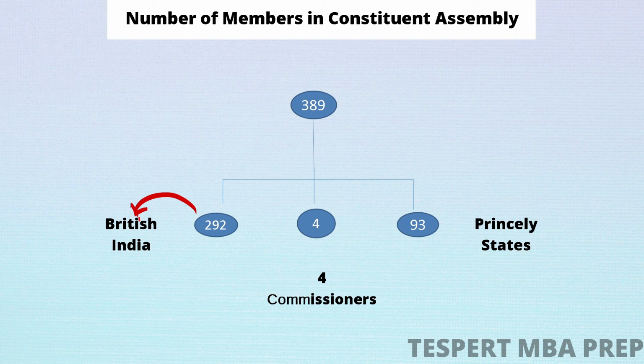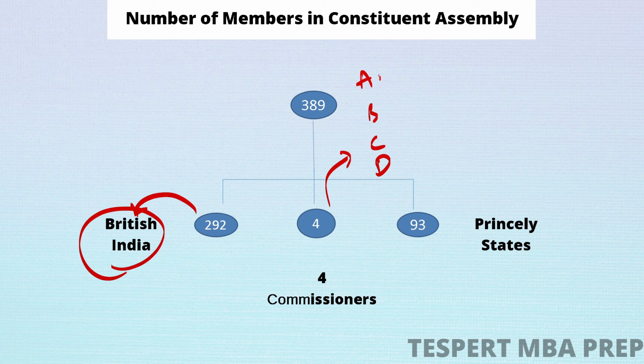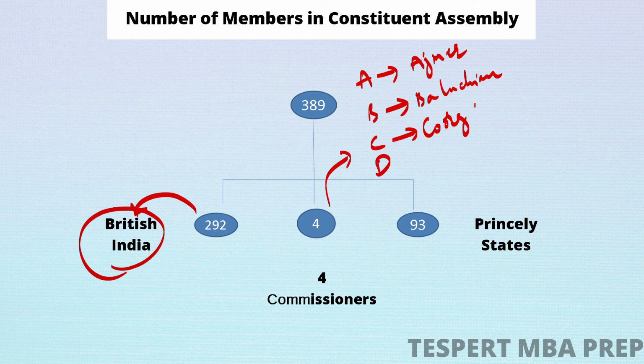They were directly elected from the states of British India, and 4 were the commissioners. 4 members were the commissioners from A, B, C and D. A for Ajmer, which is in present Rajasthan. B for Baluchistan, which is in present Pakistan. C for Coorg, which is in Karnataka. And D for Delhi.